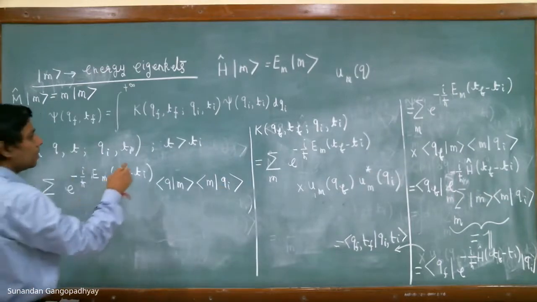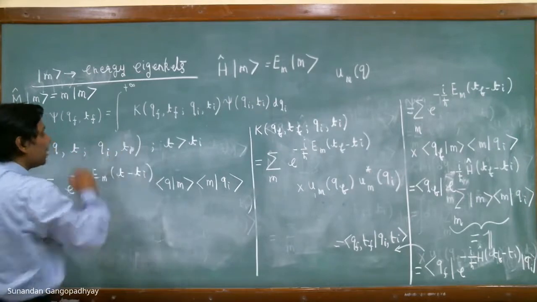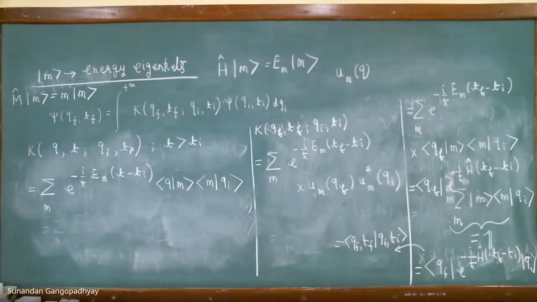What we are doing is this: we are giving time Ti and Qi to be fixed. And what we shall try to show is the following. We shall try to show that this propagator satisfies the time dependent Schrodinger equation. That is what we intend to show.